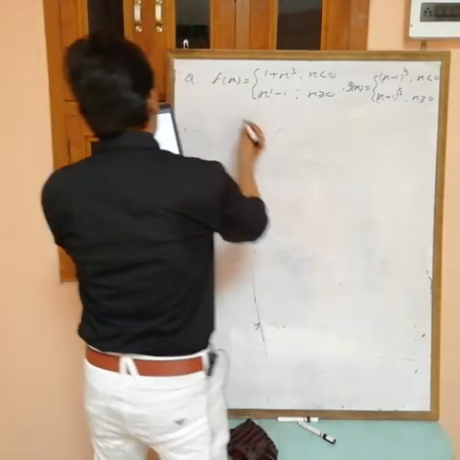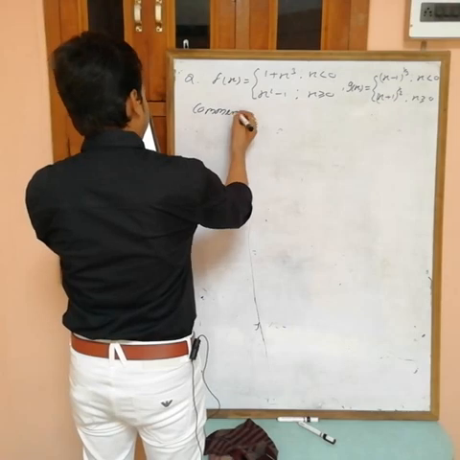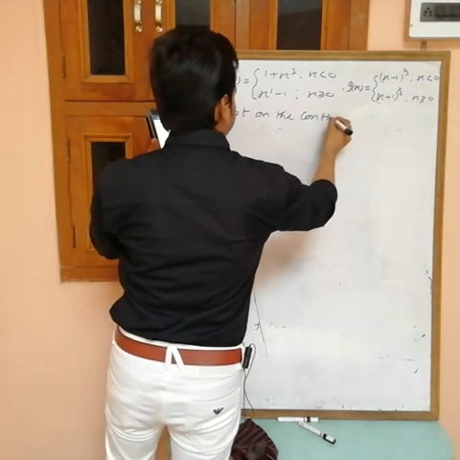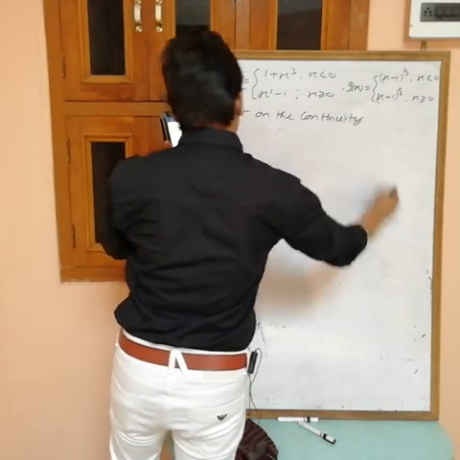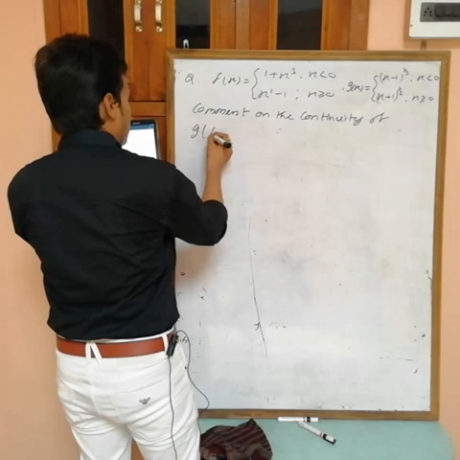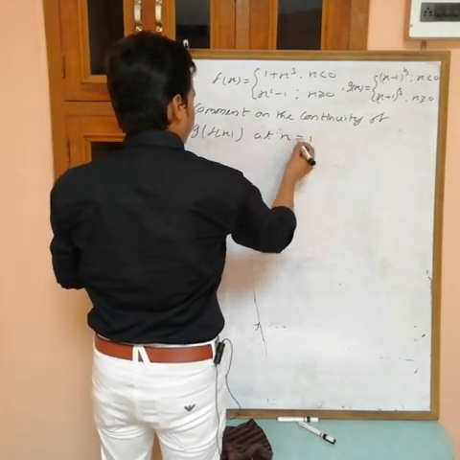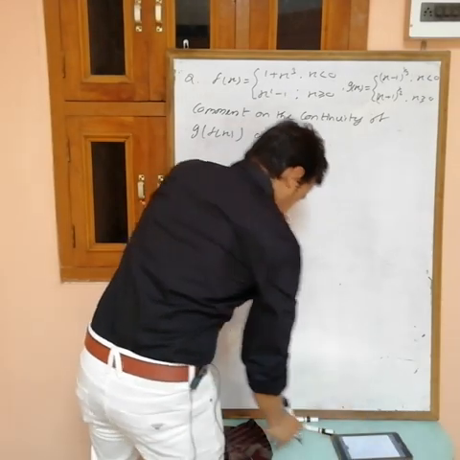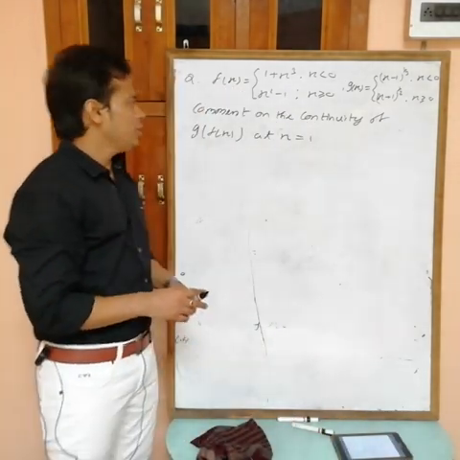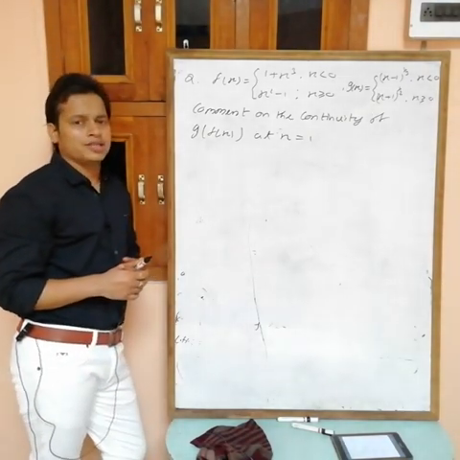Now the question is: comment on the continuity of g(f(x)) at x equal to 1. Now f(x) and g(x) are given, and what do you want? Comment on the continuity of g(f(x)) at x equals 1.